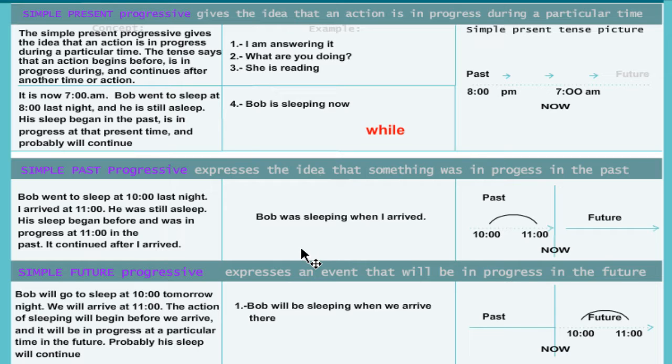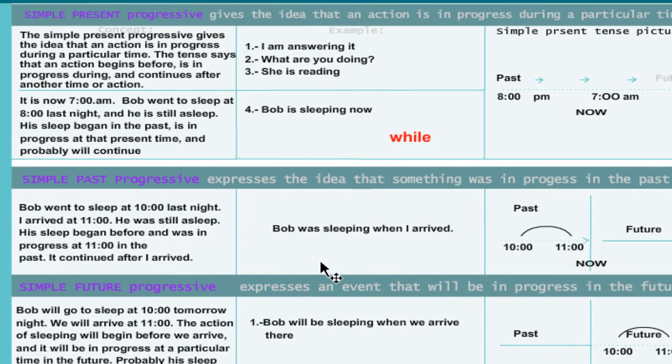The past progressive. El pasado progresivo lo construimos con el verbo to be. You remember, I was, he was, she was, it was, you were, they were, we were. It's like in the present. In the present, we have the present progressive, presente progresivo. I am, he, she is, it is, you are, they are, and we are, right? So to form the past progressive, you use the verb to be, personal pronoun, for example, I was, he was, she was, they were, you were, they were. Whatever verb you want to use, cualquier verbo que usted quiera usar.